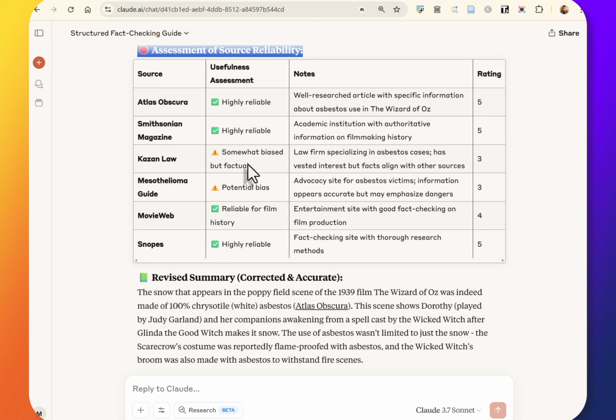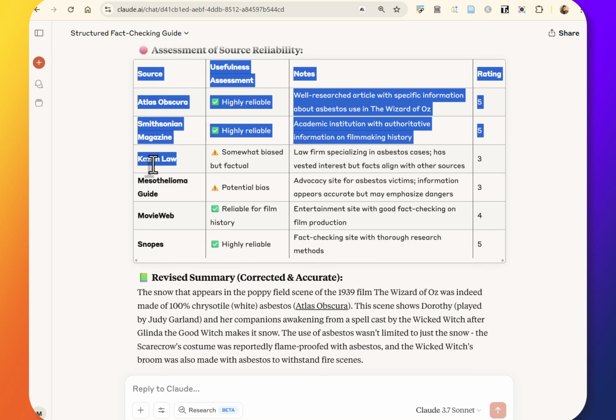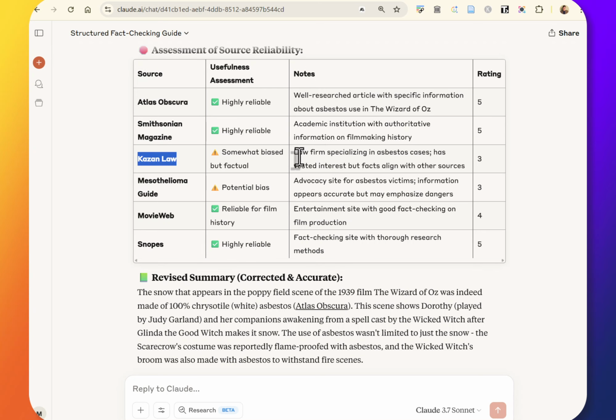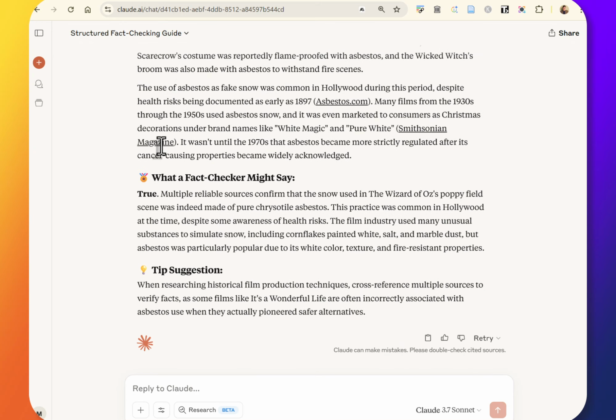But I gotta say, when we're looking at the sources that have come up here, it's a little fishy, right? This is a law firm that does asbestos litigation. This is a mesothelioma site, which is great. Advocacy for that is great, but for this question, that's Snopes, that's MovieWeb, has Smithsonian Magazine, which that should be highly reliable, right?